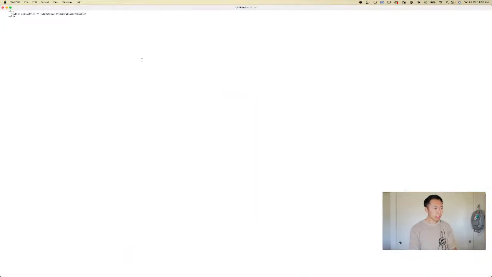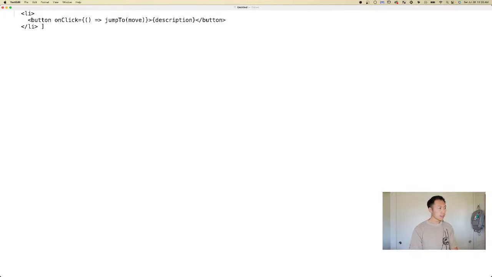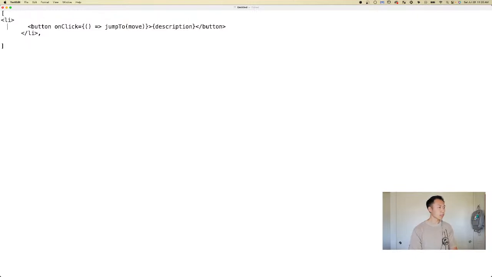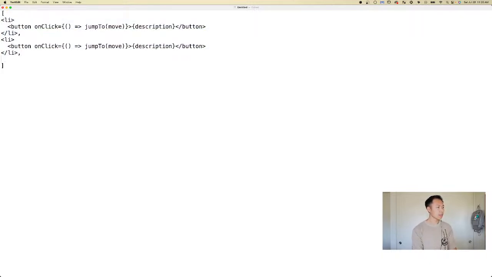So what is moves? Let's make this a little bigger. Moves is an array of these, one of these in JSX, comma, another one, and another one.